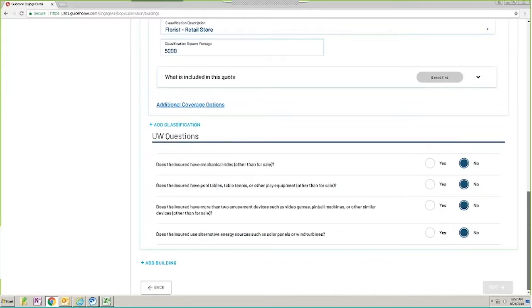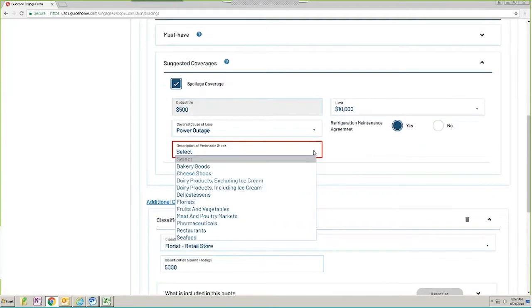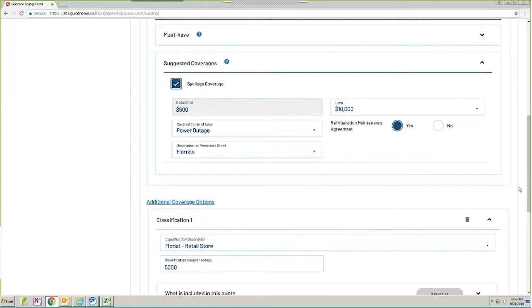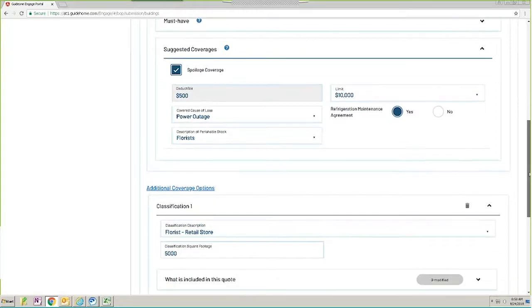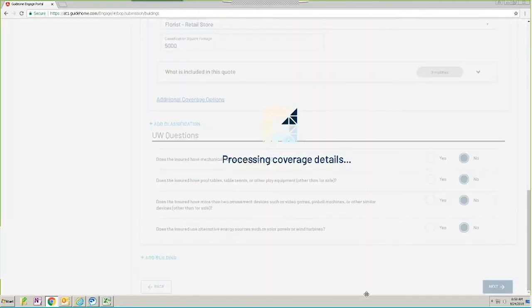We're going to go back up because we, in a test environment, have got to answer one of these questions with regards to the default. So we're going to do that really quickly, and then we're going to be able to proceed forward to the next page. And this is going to take us to our very last page.